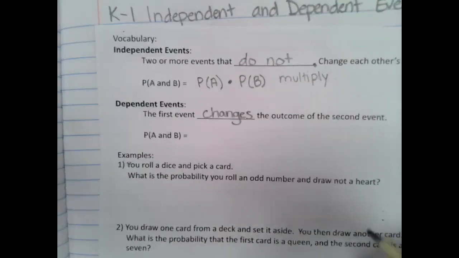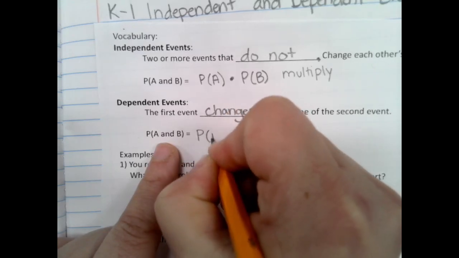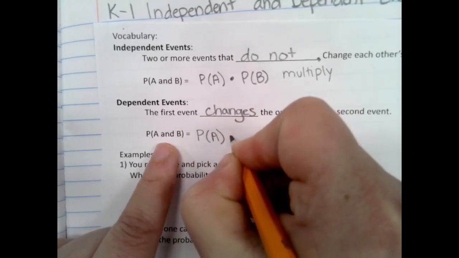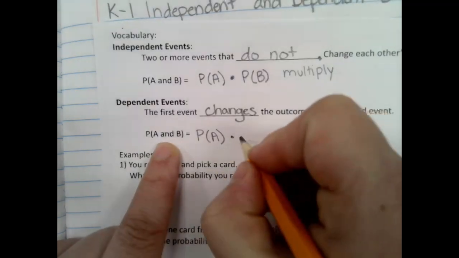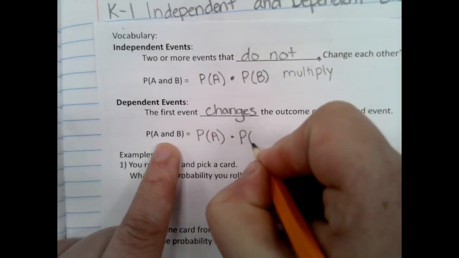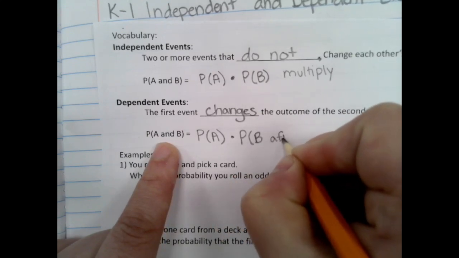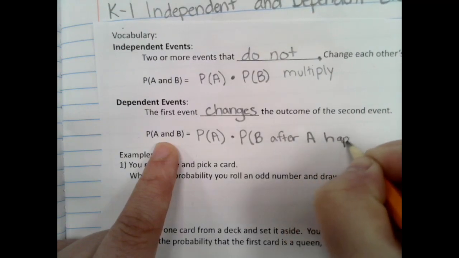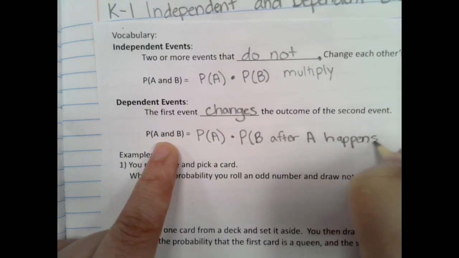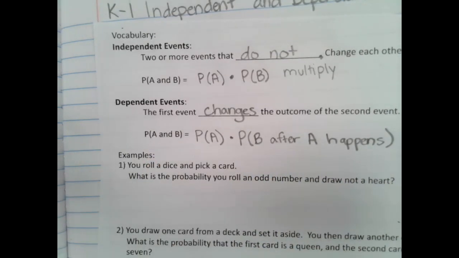Okay, to find that probability, we do probability of A. We're still going to multiply, but this time we're going to do probability of B after A happens. So in this probability of B after A happens, that's where we're showing that something changed.